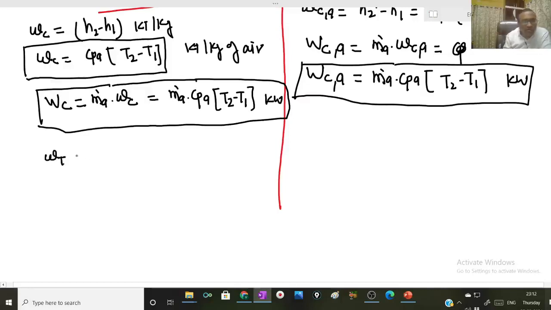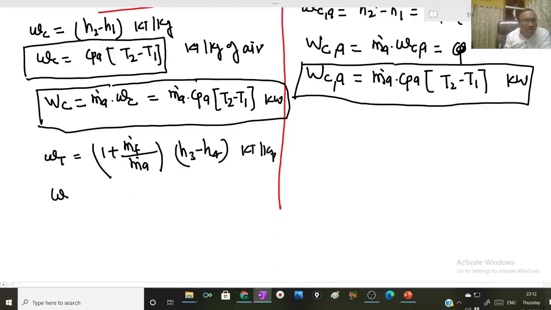So specific turbine work output will be 1 plus m dot F over m dot A into H3 minus H4 kilojoule per kg, or 1 plus m dot F over m dot A into CPG into T3 minus T4.